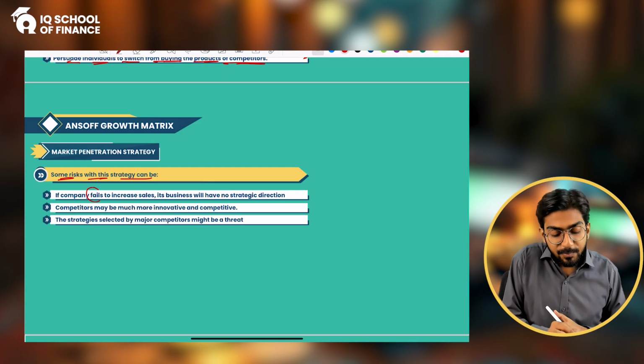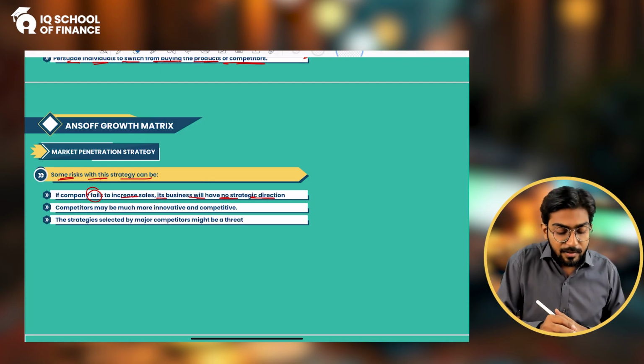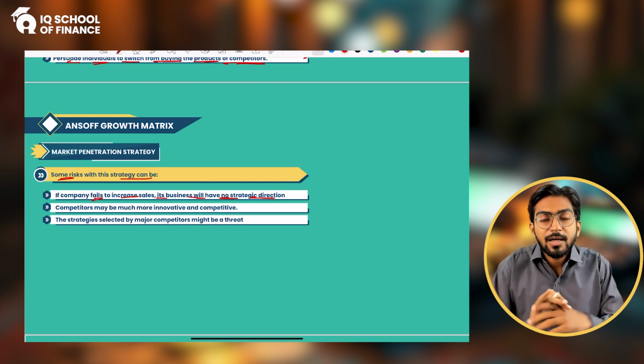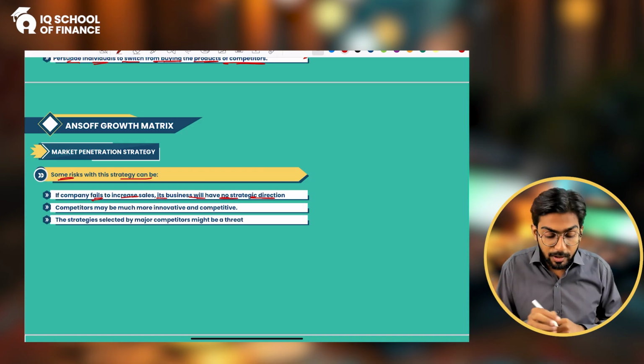Number one, if the company fails to increase the sales, its business will have no strategic direction. Because your strategic choice was about how you will grow. You said that you will grow by doing better in the existing market with your existing product, the current market with the current product. But what if you fail in doing this? You will not succeed in penetrating the market. Then you have no other strategy. So that's one risk.